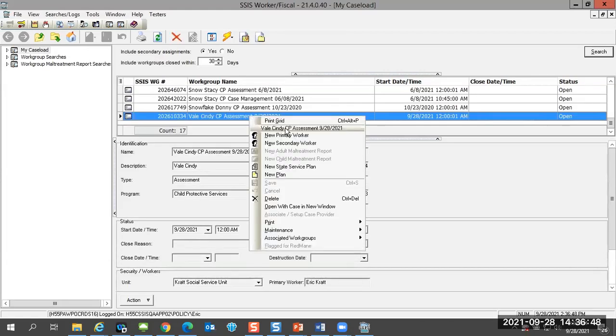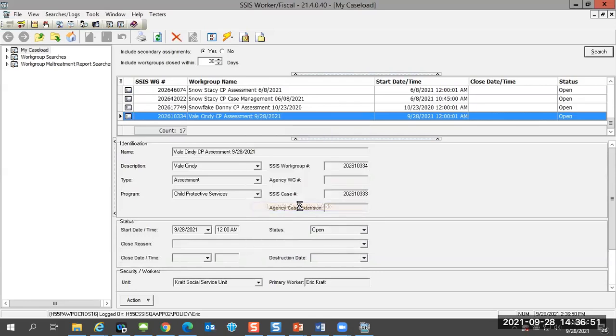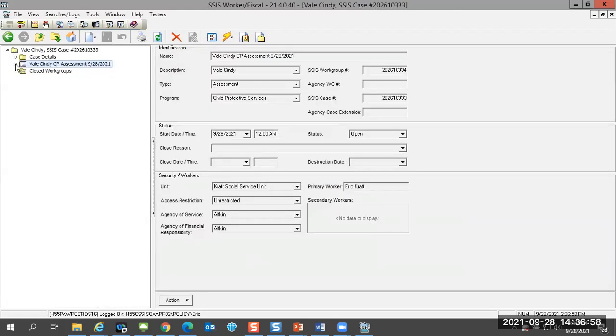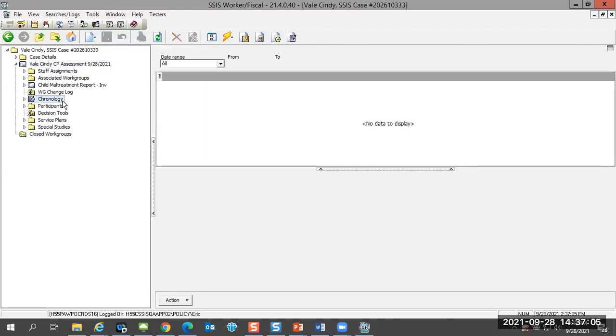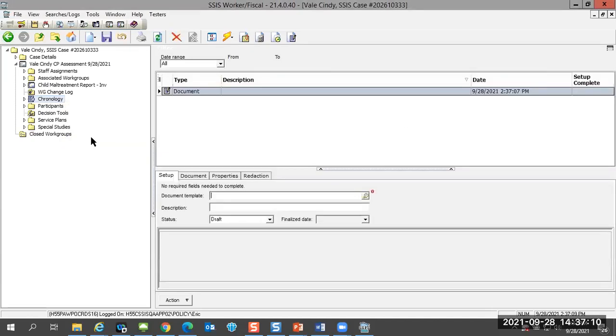Our work group, I'm going to open it in a new window. I'm going to navigate to the work group itself and to Chronology. I'm going to right click on Chronology and I'm going to create a new document. And next to the document template field, I'm going to select that search icon, which is that magnifying glass, and SSIS is going to bring up all of the documents that it has loaded within